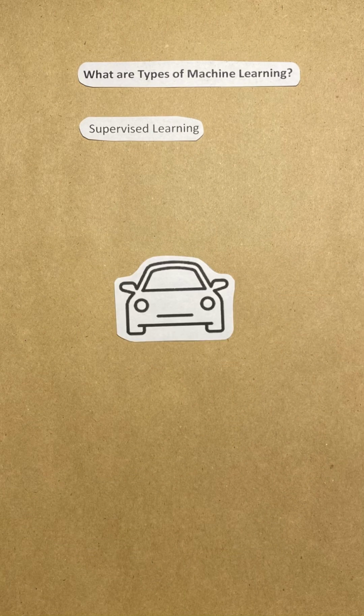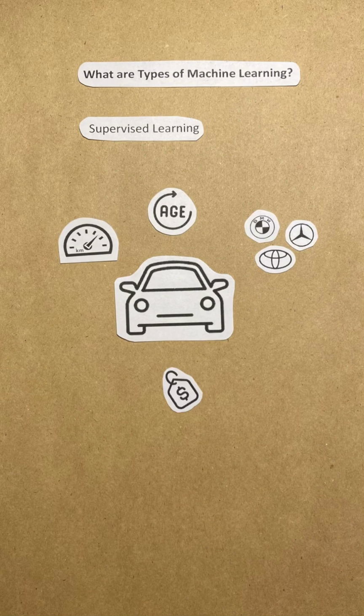Another example of supervised learning is predicting car prices using some data about the cars. For instance, you have data about cars, like mileage, age, and brand, and their prices. The computer learns from this data to predict the price of a car based on these features. Predicting numbers, like the price of a car, is called regression.